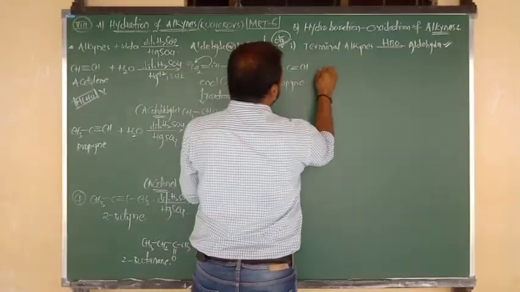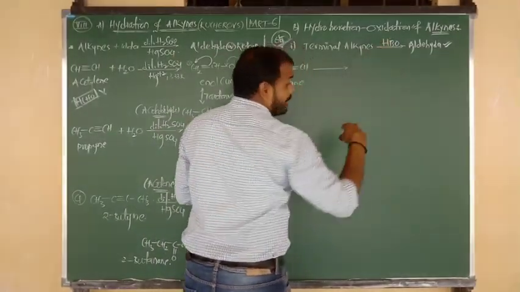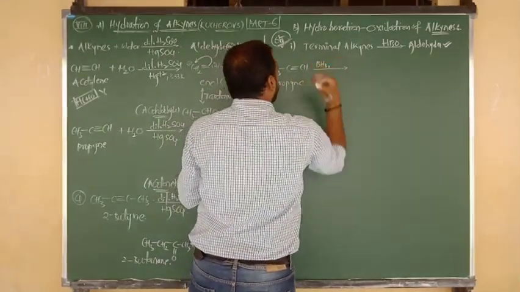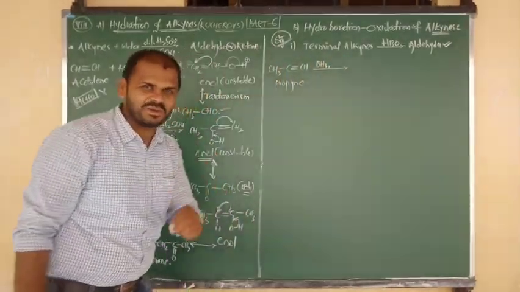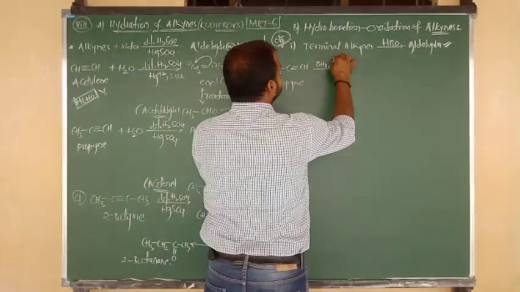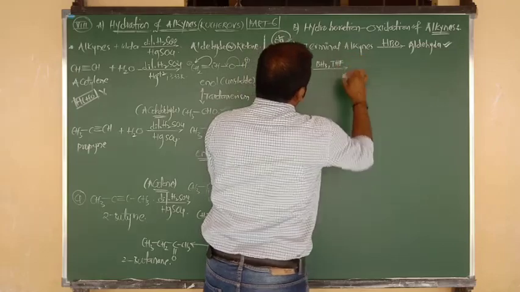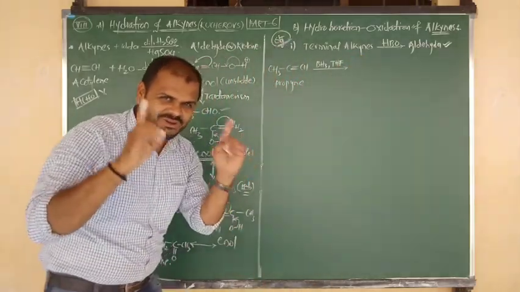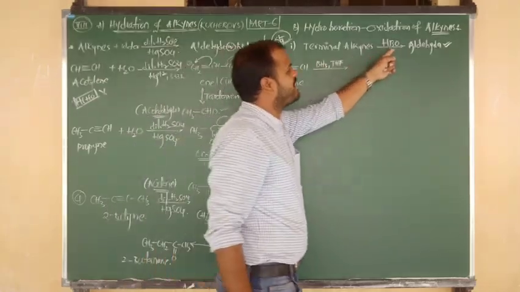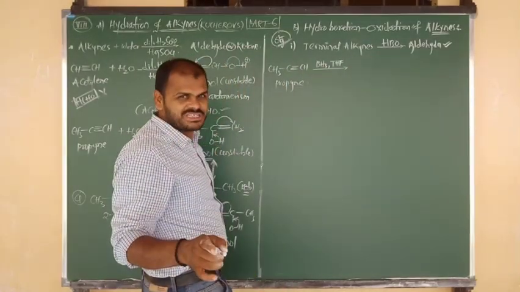What is meant by HBO? HB means hydroboration, means reaction with borane or diborane, BH3. You know that. So hydroboration takes place in the presence of the supporting solvent THF, tetrahydrofuran. This is hydroboration, followed by what? O, for oxidation.